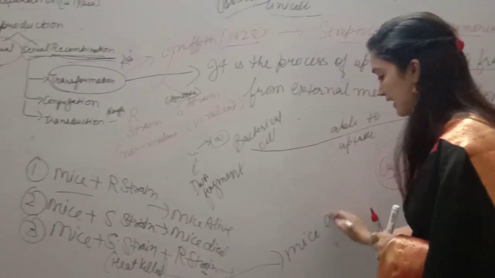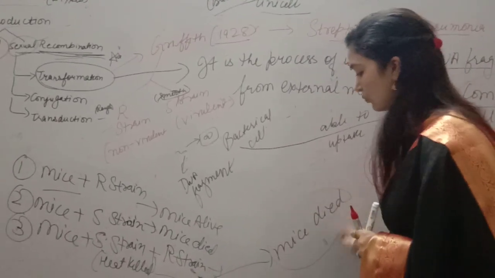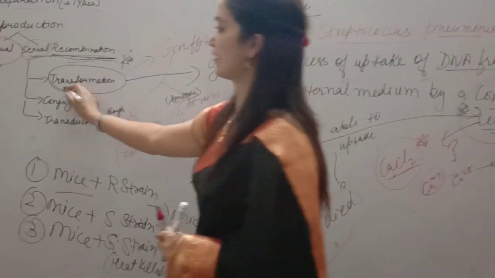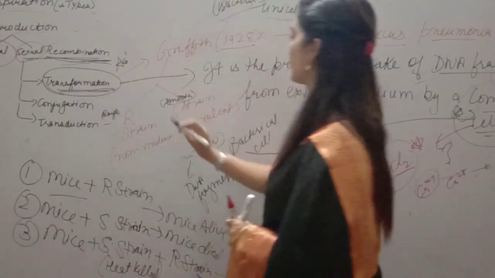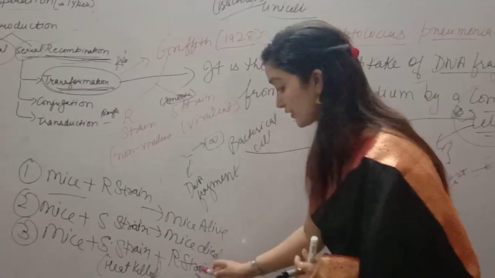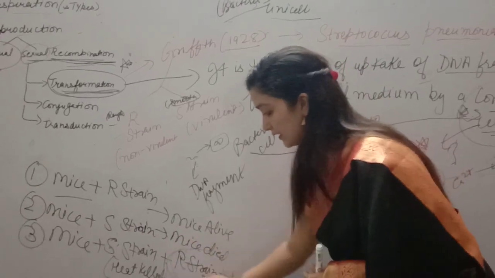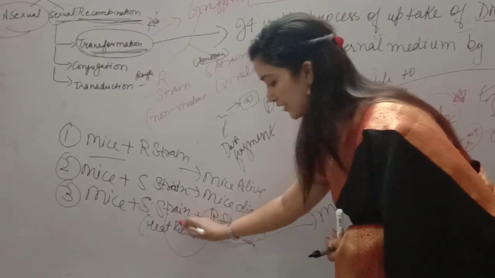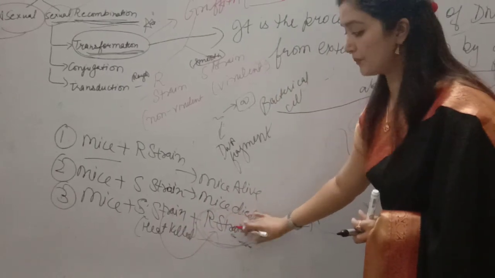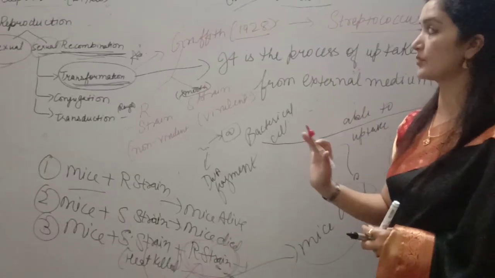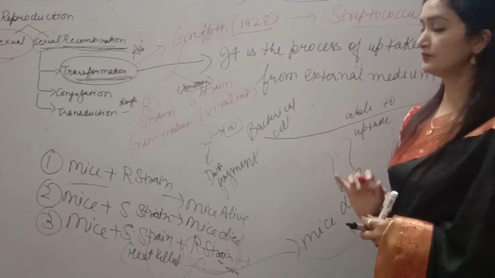Mice died. Why? Because of the process of transformation. The S strain cannot cause disease itself, but something is transferred from the S strain to the R strain that makes the non-virulent R strain into a virulent one. This is the Griffith experiment done in 1928.